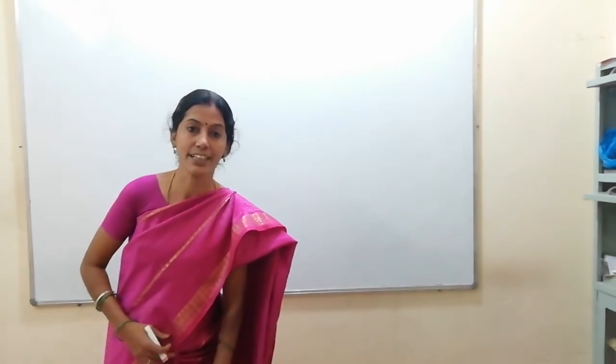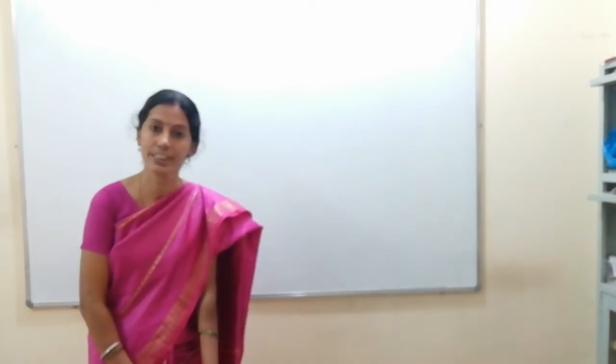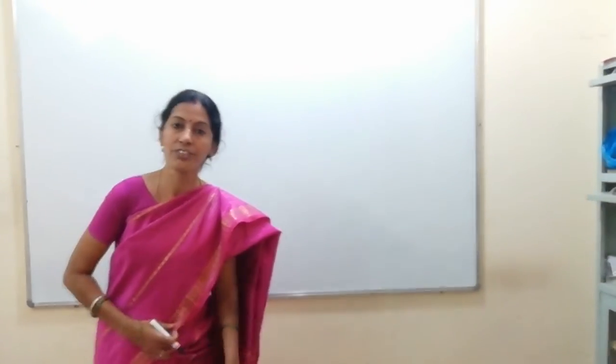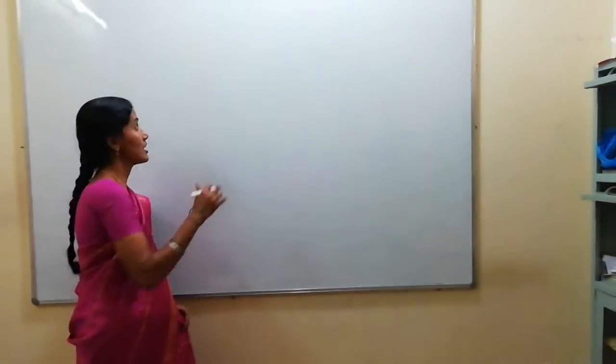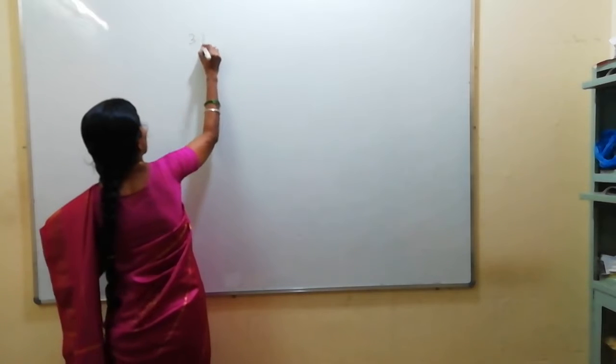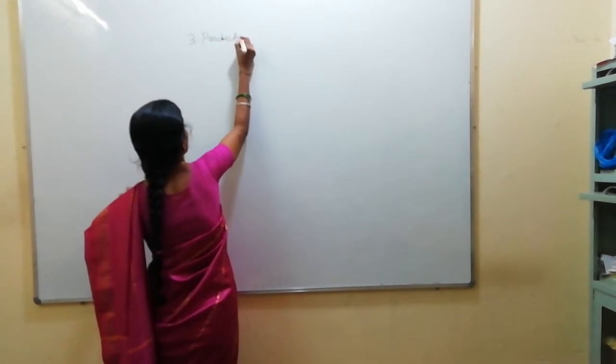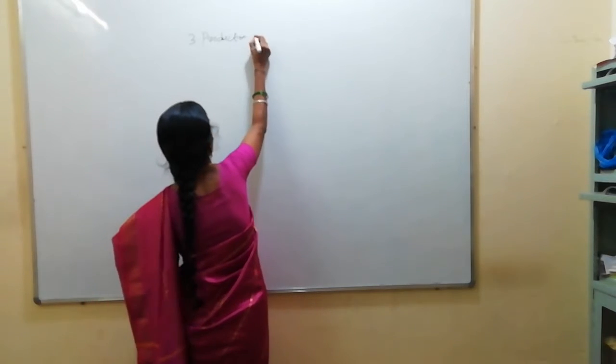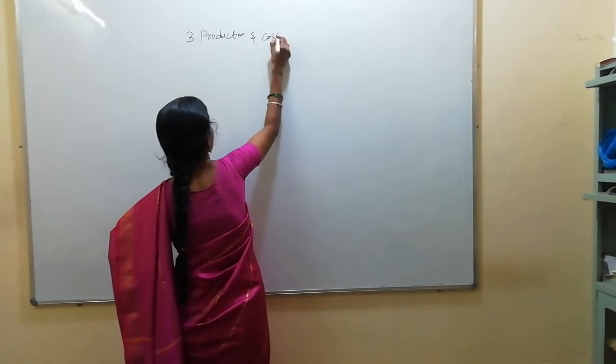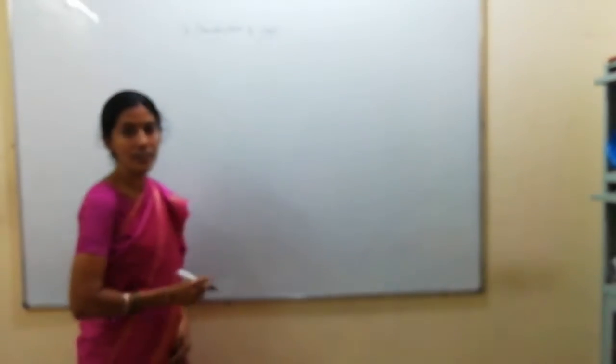We have discussed the theory of consumer behavior and microeconomics introduction in the last class, isn't it? Now we are going to discuss production and cost. Third chapter, production and cost. I'm going to give you short, simple answers.